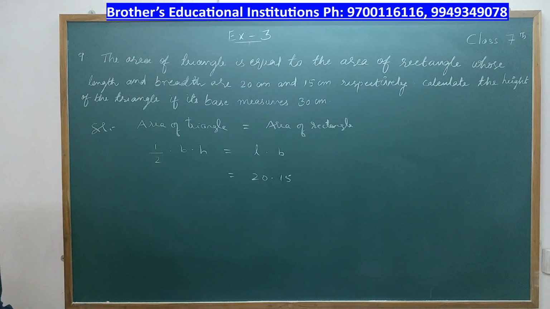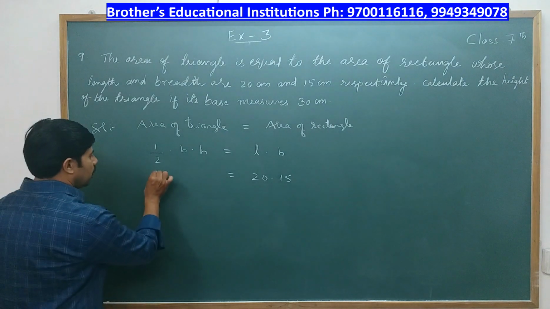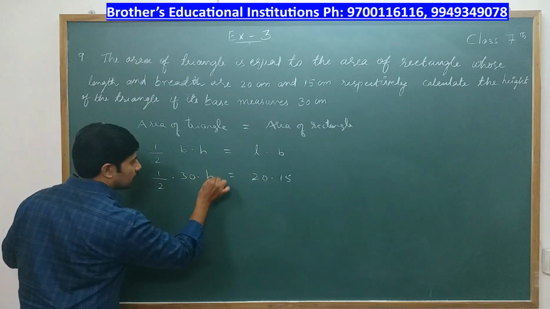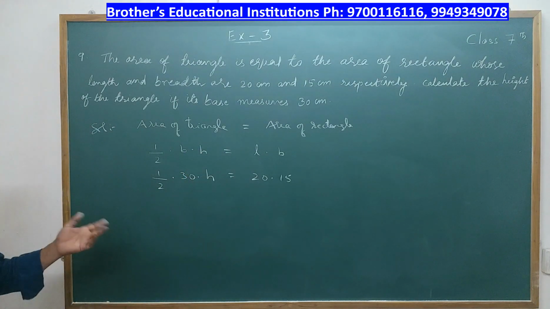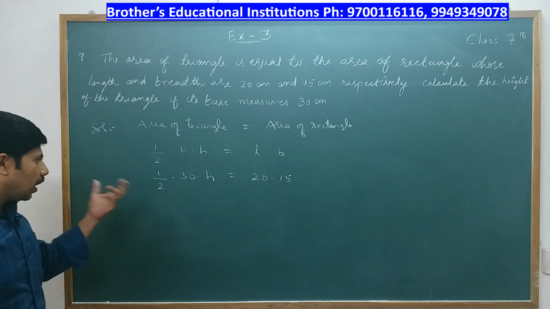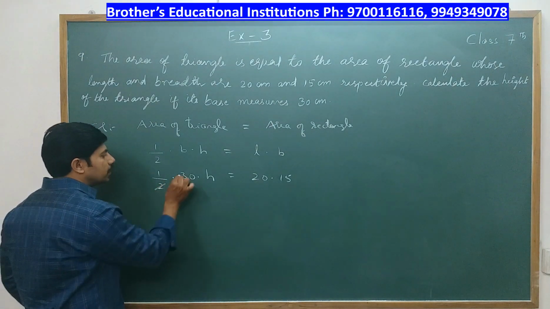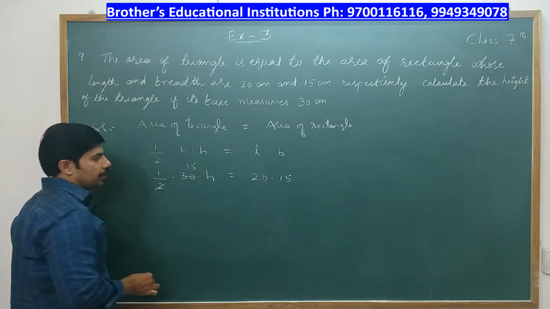Calculate the height of a triangle if the base is 30 centimeters. So we'll substitute. That height we write as h only. We don't know height, so we represent it as h. So now here 2 ones are 2, 15s are 30, right?